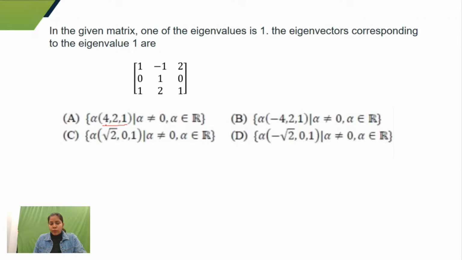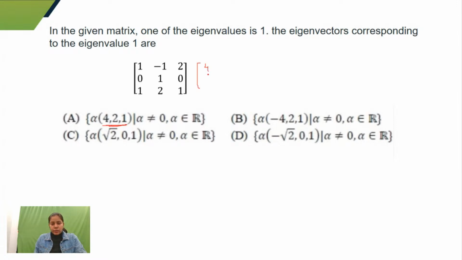You can see that alpha times (4, 2, 1) is an eigenvector. Why? What is this alpha? Alpha can be any constant. We know that when a system of linear equations has an infinite number of solutions, it gets multiplied with k, and it would give me an infinite number of solutions. Similarly for eigenvectors, when I solve for the eigenvector, they can be infinite, but they are dependent. So similarly, here we have been given (4, 2, 1).